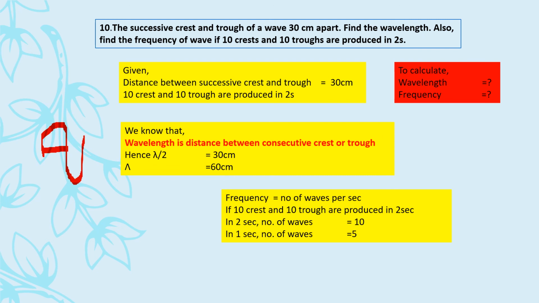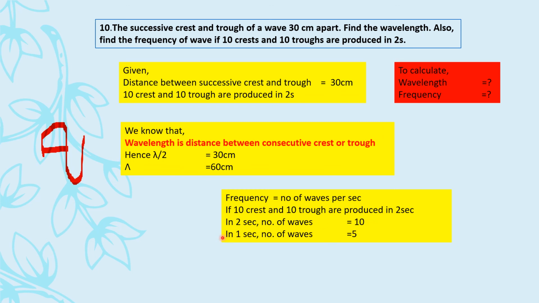For frequency also, I've told you, whenever they're talking about frequency, learn the definition. Frequency is number of vibrations or number of waves per second. See बेटा, wave का मतलब क्या होता है? One crest plus one trough, ये complete एक wave होता है. So 10 crest and 10 trough है, that means 10 waves है. कितने टाइम में प्रोड्यूस हो रही है? 2 seconds में. So in 2 seconds how many number of waves?